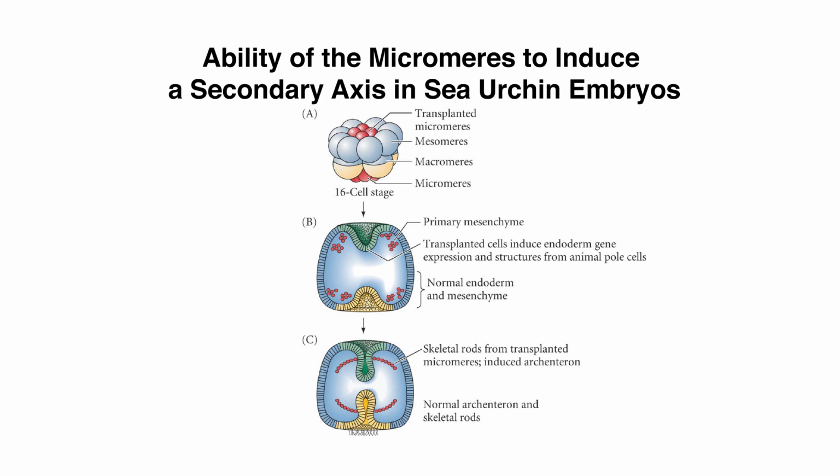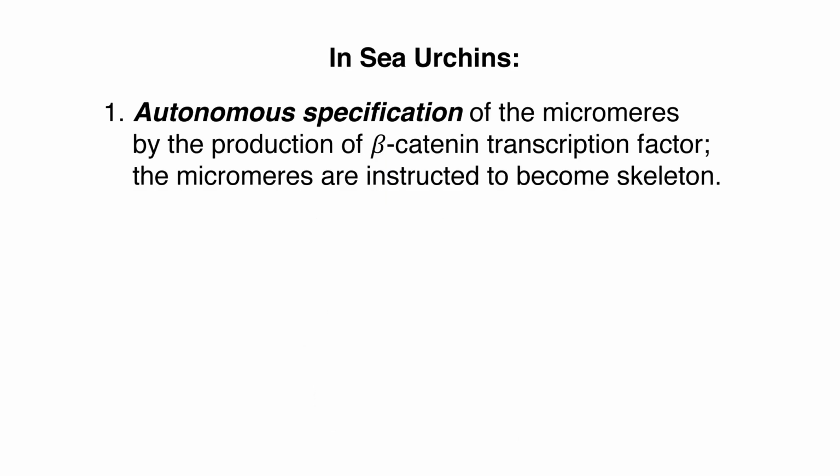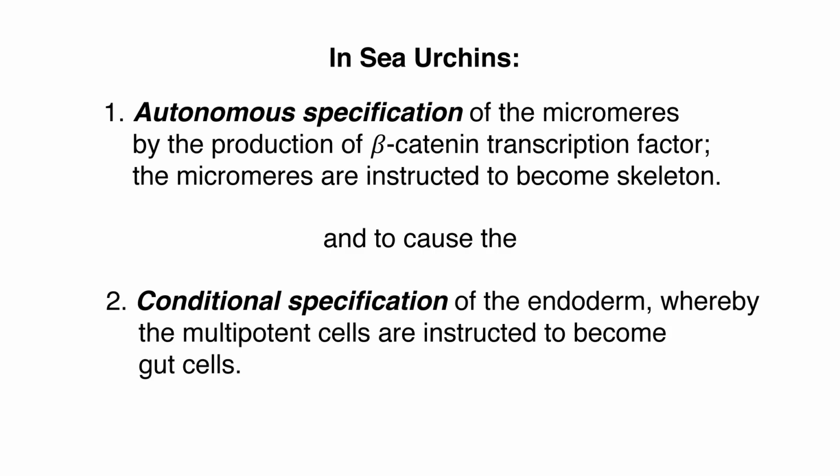So in sea urchins, you have autonomous specification of the micromeres by the production of beta-catenin transcription factor and its stabilization in the micromeres that are destined to become skeleton. And it also causes the conditional specification of the endoderm, whereby these cells which can become endoderm or ectoderm are told to become endoderm. They're told to become gut cells by the micromeres. So that's conditional specification and autonomous specification.